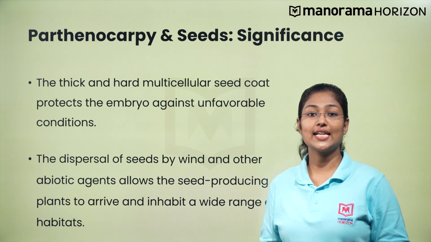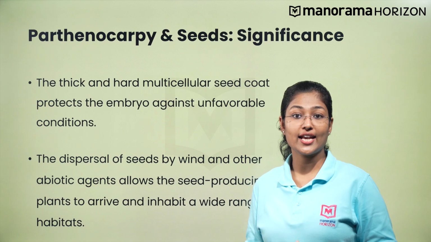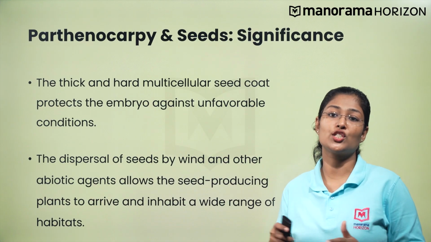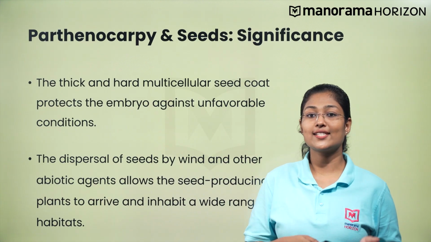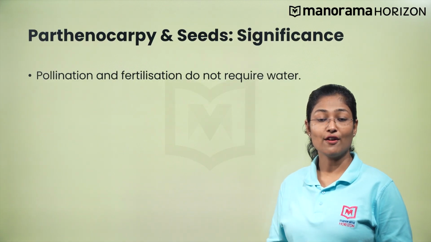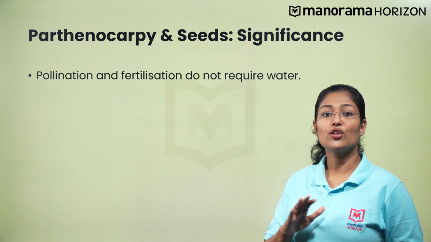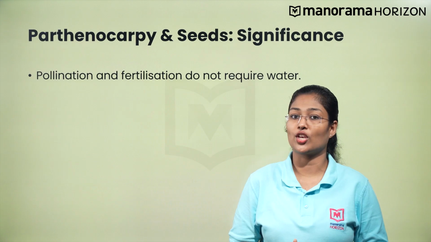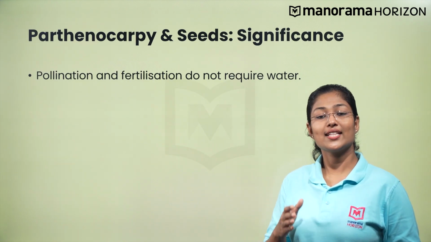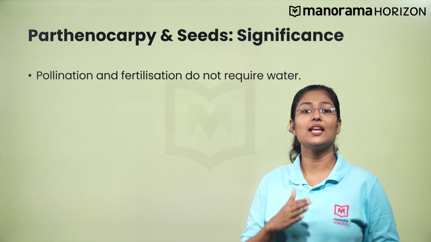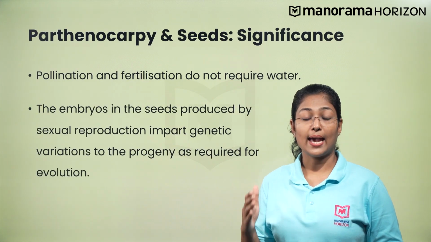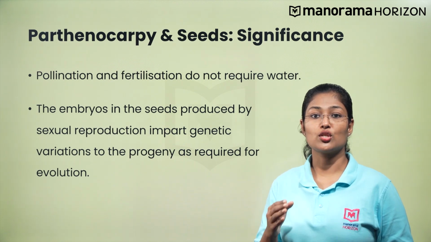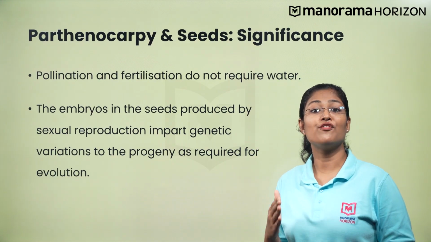The dispersal of seeds by the wind and other abiotic agents allows the seed-producing plants to arrive and inhabit a wide range of habitats. The pre-fertilization events, such as the pollination and fertilization in these plants, do not require water, which in turn makes the seed production a better survival strategy. Also, seeds carry the embryo produced by the fusion of male and female gametes. So, the embryo in the seeds produced by sexual reproduction imparts genetic variation to the progeny, which in turn is required for evolution.